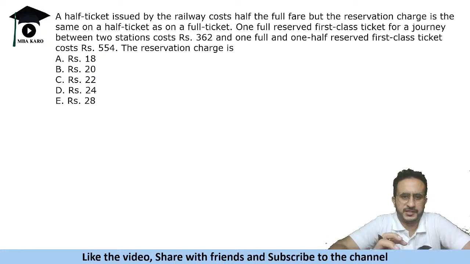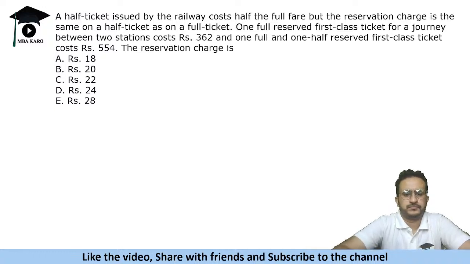What is the reservation charge of the ticket? Now this is a problem based on linear equation. You will have to form linear equations in two variables and solve it.